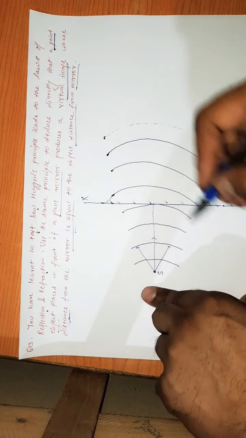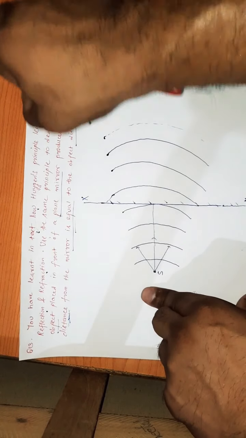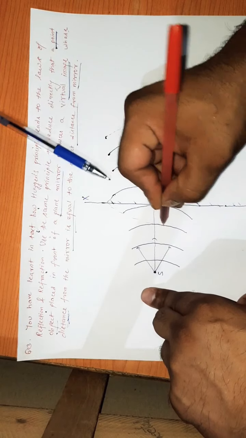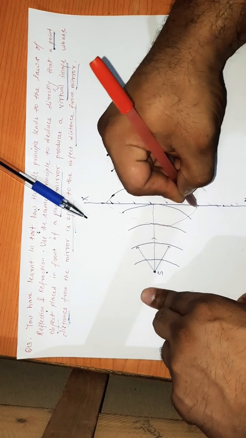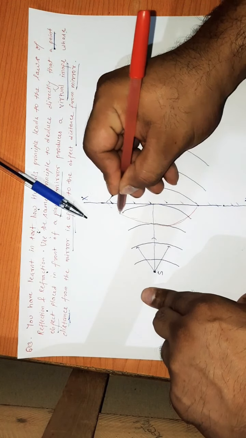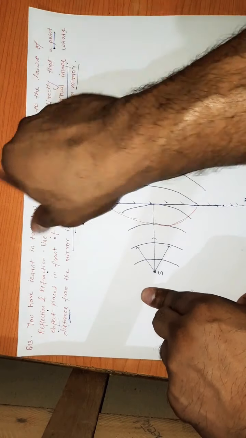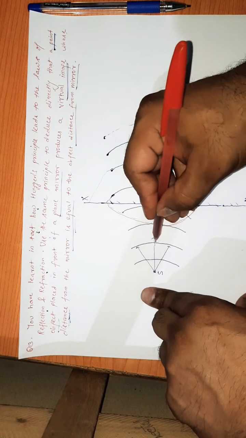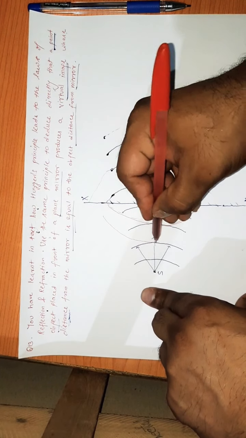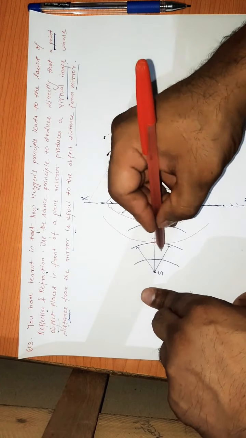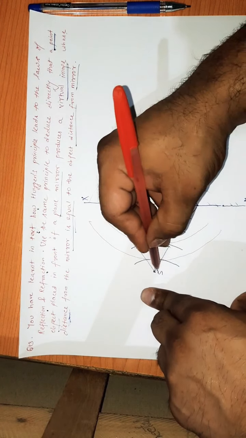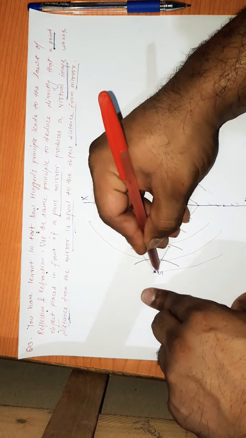Then this wavefront is reflected, and its image I am making with another color. Its image wavefront will be formed like this. This is the image wavefront of this, and the image wavefront of this in the same way, in this way. In the same way the next one will be like this after reflecting.